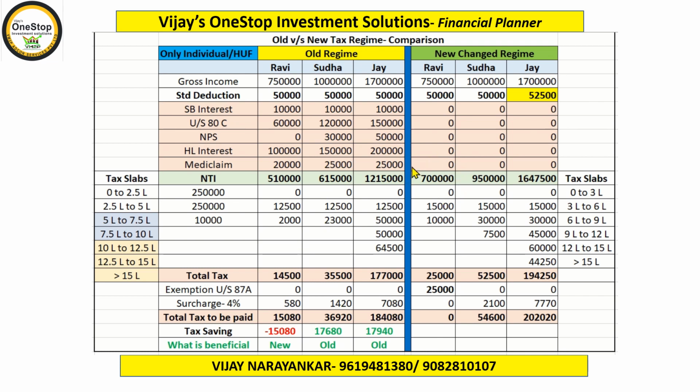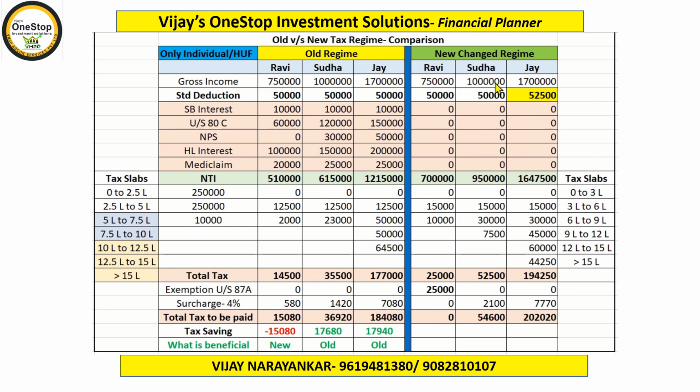So now in case of Ravi, his taxable income is 7 lakhs, which is up to 7 lakhs, and hence he is qualifying for exemption under section 87A, and his whole tax of 25,000 which is coming will be waived off completely. So for Ravi, absolutely zero tax, or no tax to be paid.